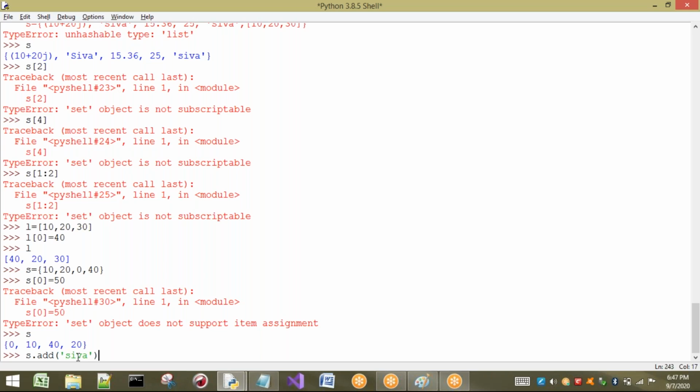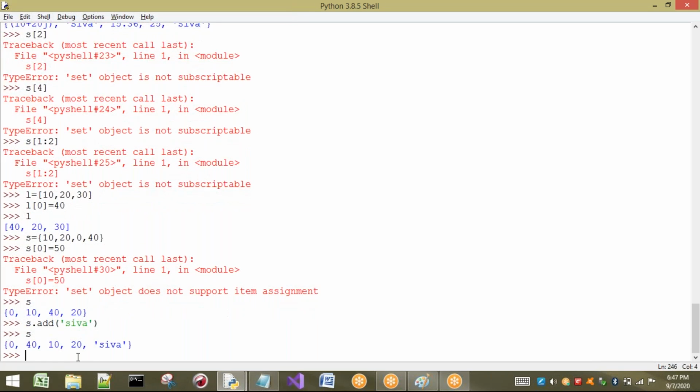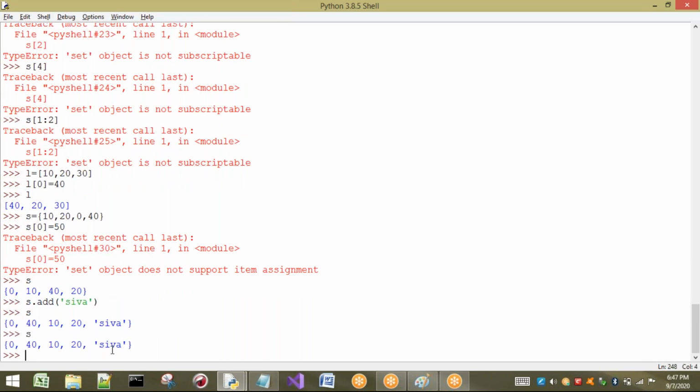The size can be changed, so I can say your set is mutable. It has taken it. Let us see. You may think, sir, why has it placed Shiva here? No, it may be placed anywhere. There is no order, it has just been placed in this position. Right. If I take one more element, I will show you.